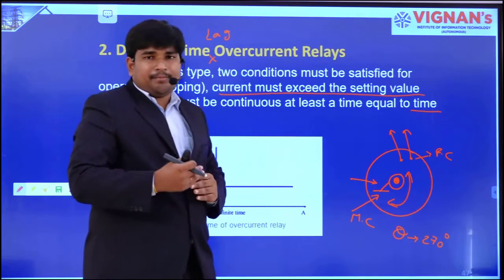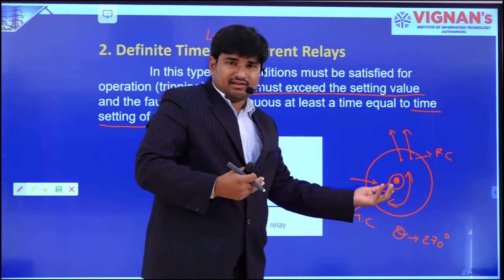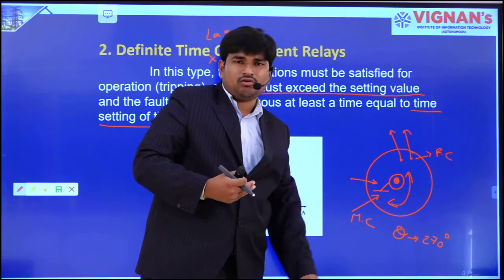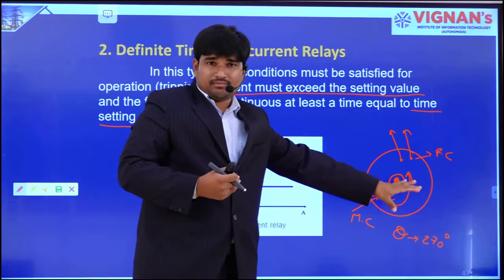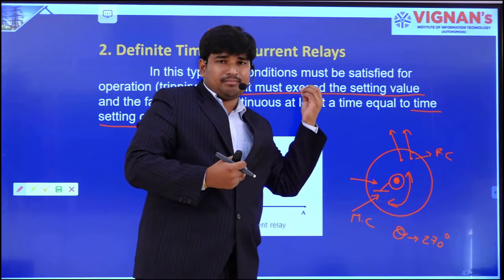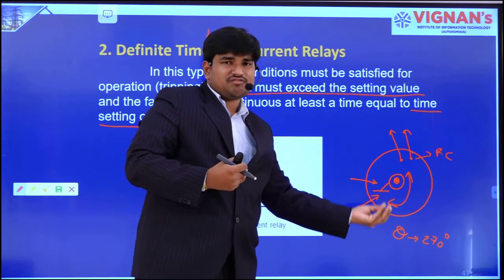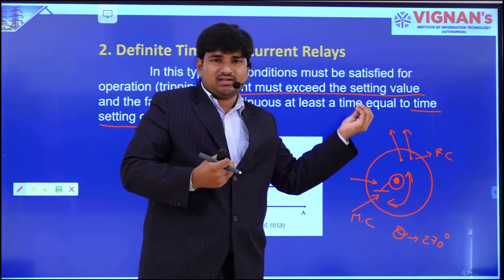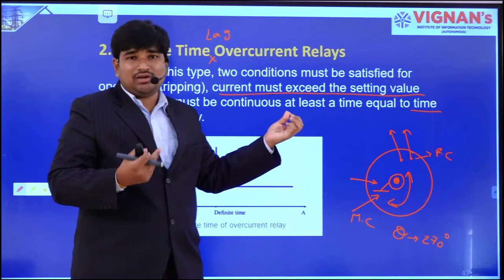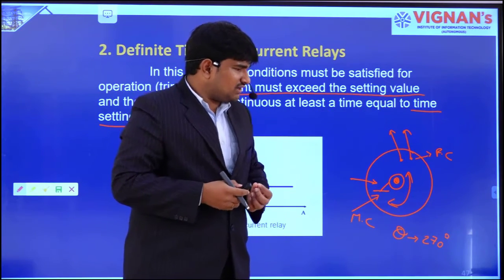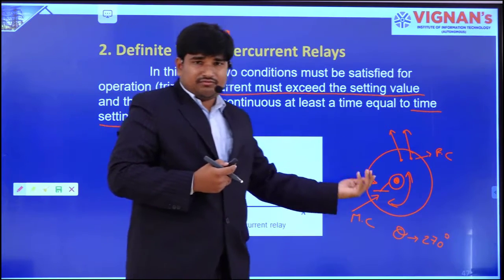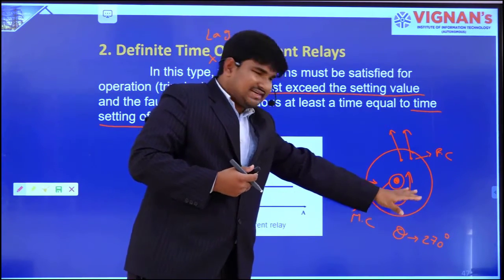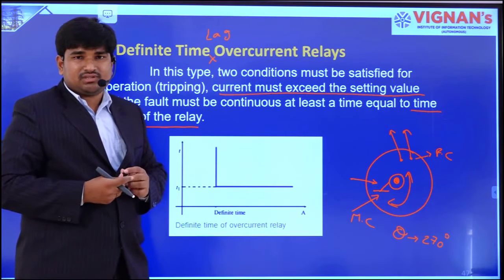Meanwhile, if the fault current becomes zero, because of the dual springs which are used for controlling, the disk will come back.